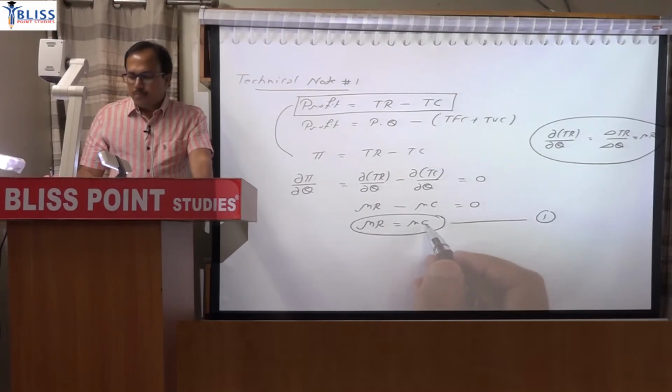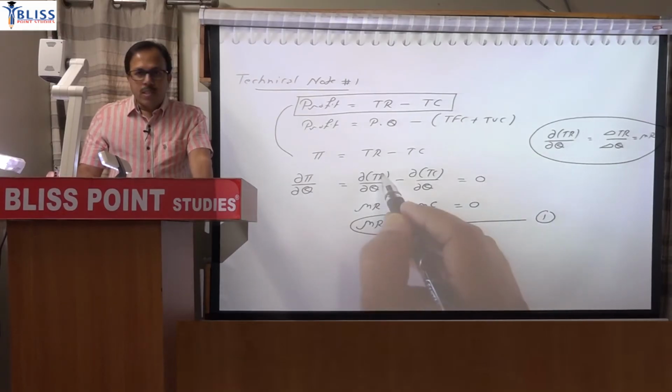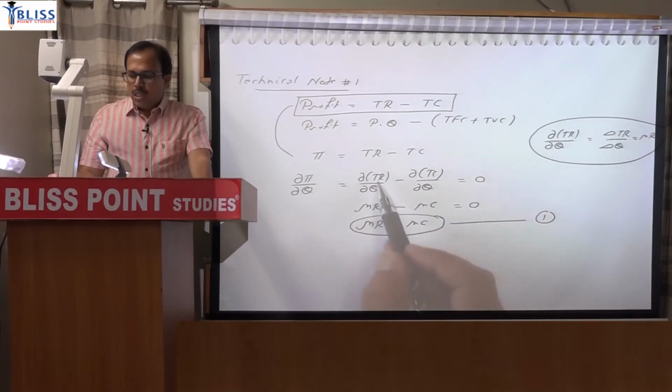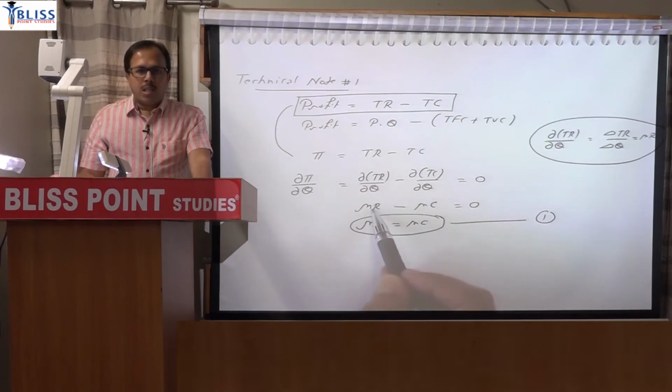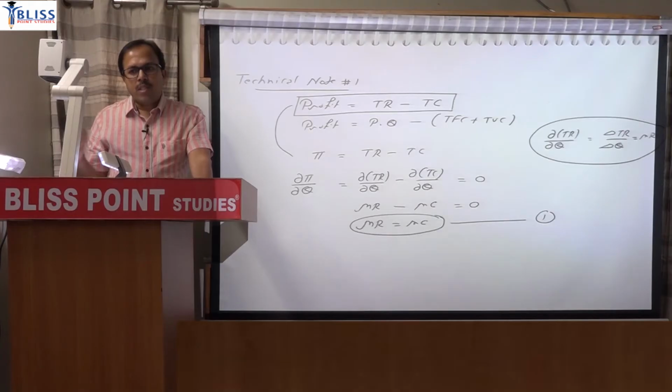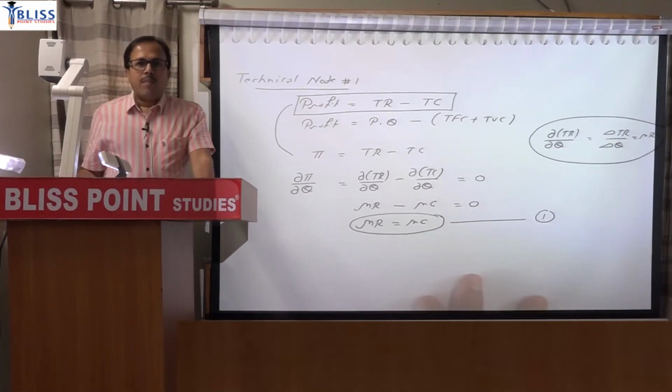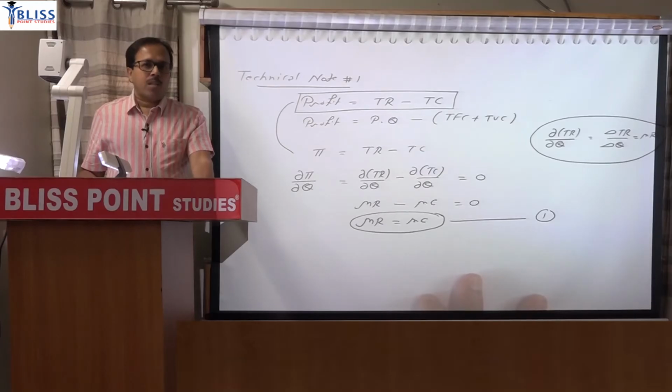One more thing, when you differentiate a value, geometrically you get the slope of that. So the slope of total revenue is marginal revenue, the slope of TC is marginal cost. So when you differentiate total, you get the slope of total, that is marginal. So when I differentiate marginal, I will get the slope of marginal.